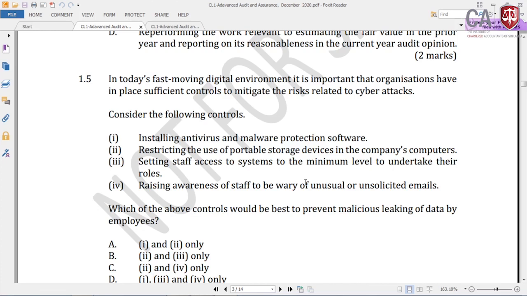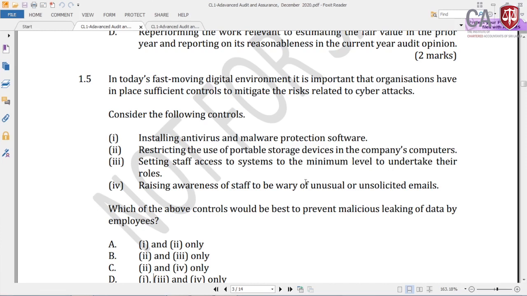So then in such scenarios, what would be the correct control only? That is what the question is testing. So number 1, installing antivirus and malware protection software. Installing antivirus and malware protection software is one of the good control mechanisms to address cyber attacks or cyber risk, but it is not a good control for preventing leakage of information from the company.